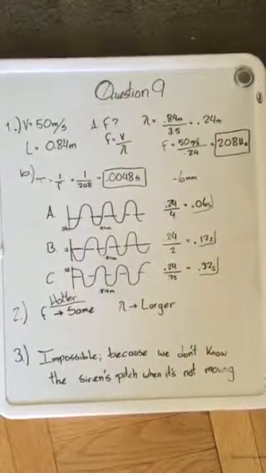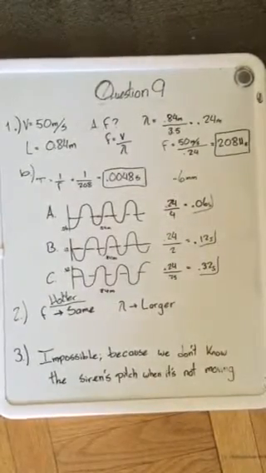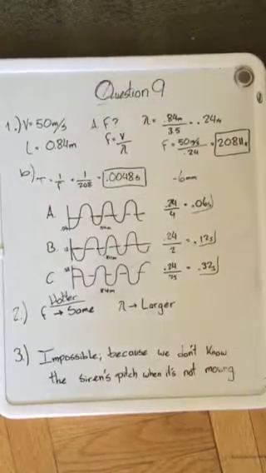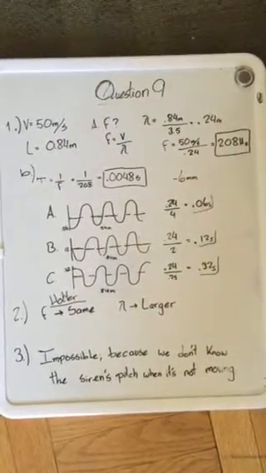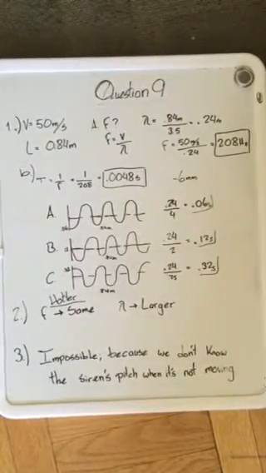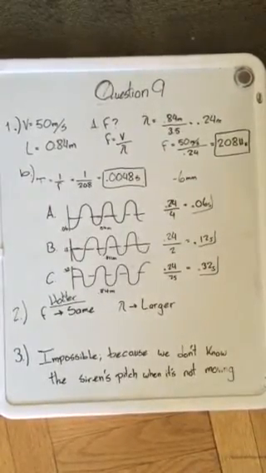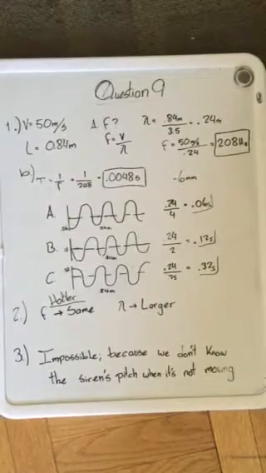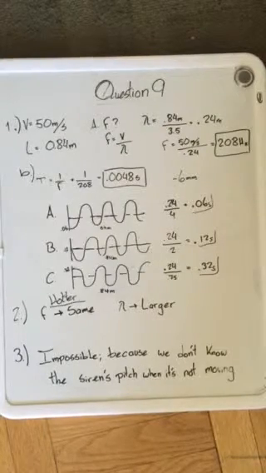For the first part, we have to find the frequency. So we know that frequency is velocity divided by wavelength. So we find the wavelength by dividing the length of the string, which is 0.84 meters, by how many wavelengths are in the string, which is 3.5. And we get 0.24 meters. Then we divide the velocity, which is 50 meters per second, by that 0.24 meters, and we get the frequency to be 208 hertz.